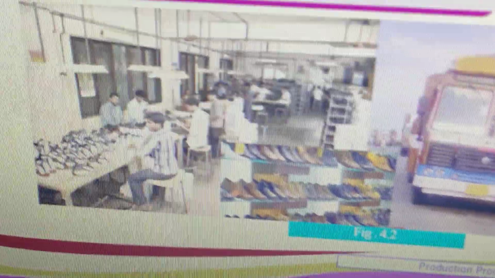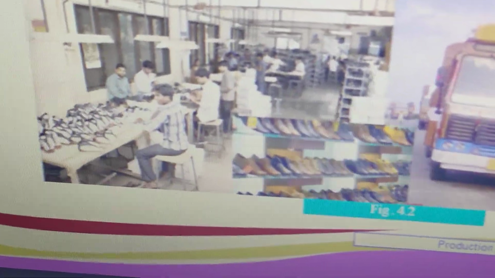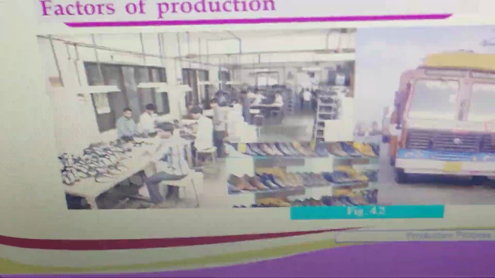You all know for any production, workers are very important. If it is mechanized also, we need workers who are operating the machines. So we need skilled workers. Then the fourth one is electricity. Without electricity, we cannot operate machines. So electricity is also one of the important factor of production.